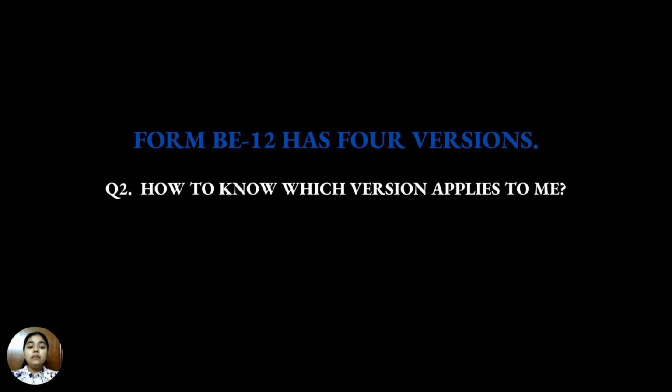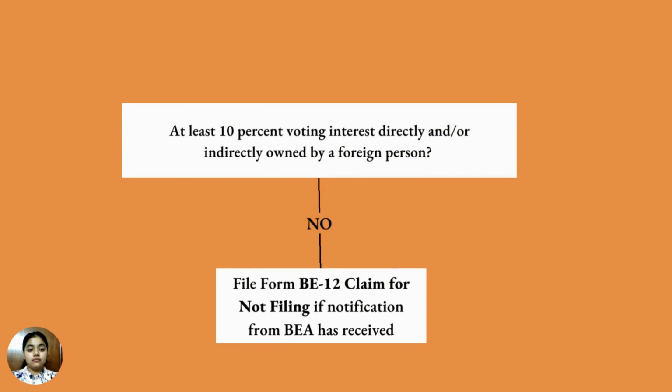Now, Form BE-12 has 4 versions. How do you know which version applies to you? Think, at least 10% of voting rights directly or indirectly owned by a foreign person. You need to check this first. If no, then file Form BE-12 claim for not filing if a notification from BEA has been received. And if you have not received any notification from BEA and you do not fall into that category, then no action is required from your side.